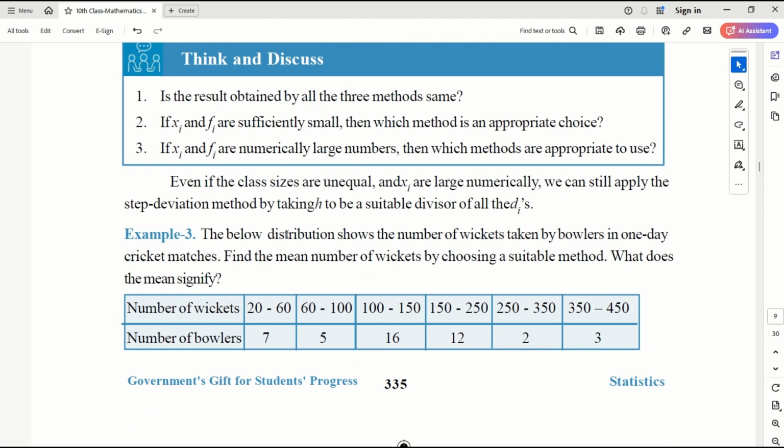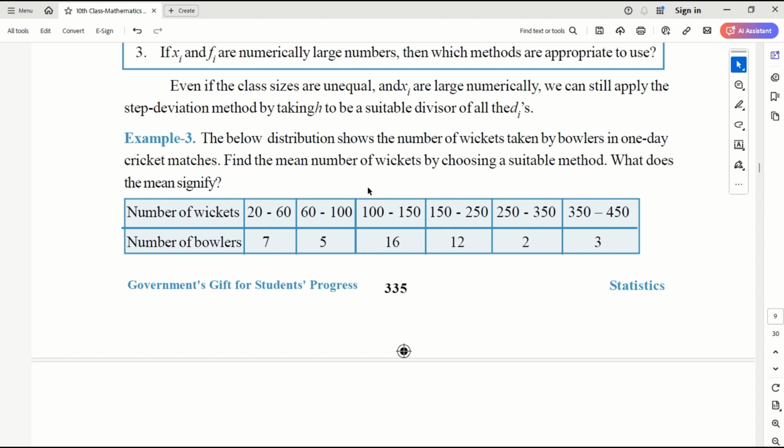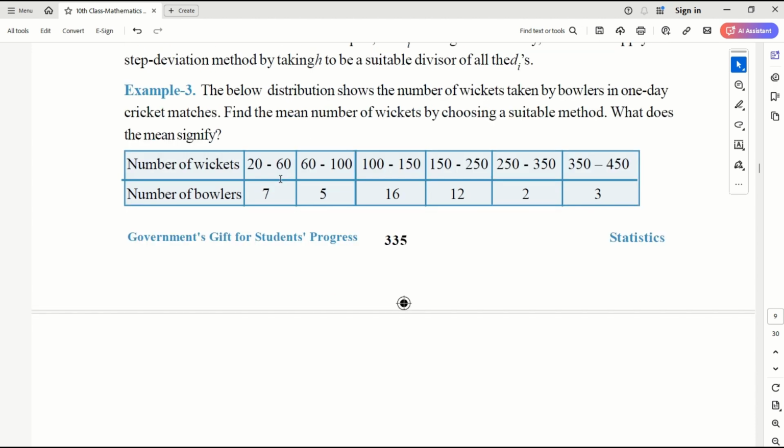Let's do another one. The below distribution shows the number of wickets taken by bowlers in one-day cricket matches. Find the mean number of wickets by choosing a suitable method. What does the mean signify? These are the statistics I was talking about in the beginning. Most sports are becoming interesting because all these statistics are shown on the TV screen and in magazines. These statistics make these games more and more appealing and interesting.